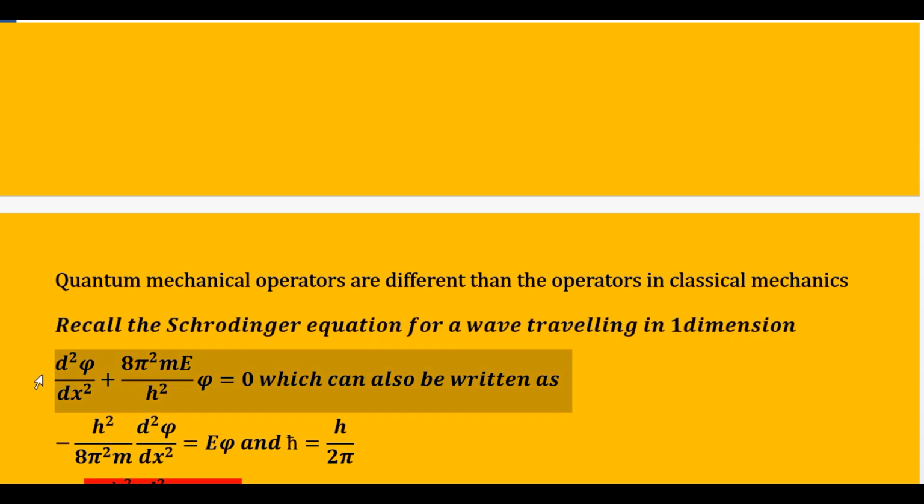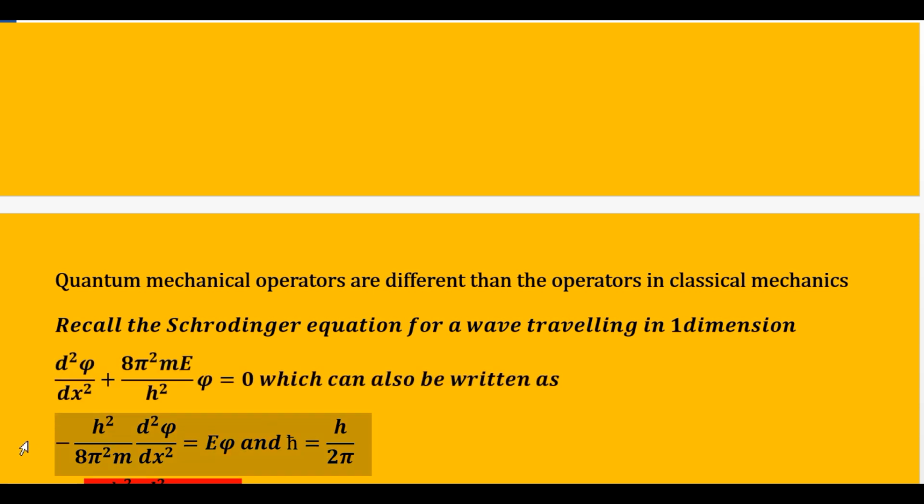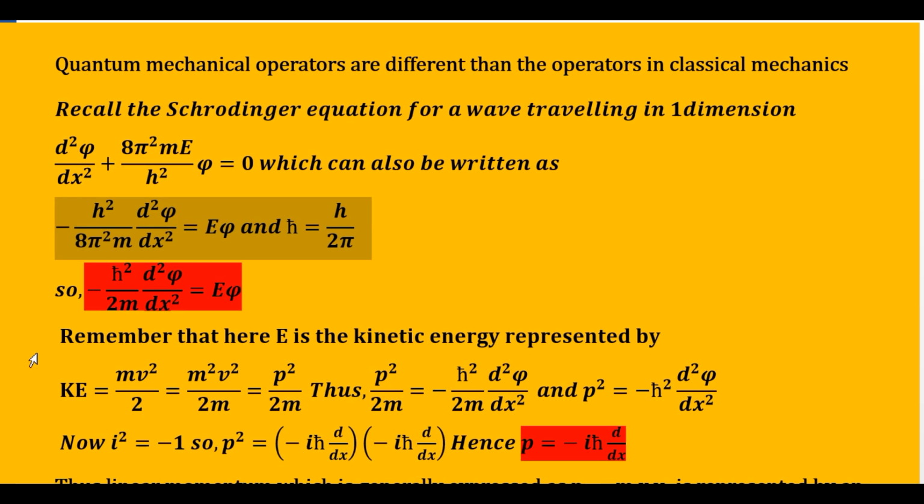If you recall the Schrodinger equation for a wave travelling in one dimension, it was like this: d square psi by dx square plus 8 pi square mE upon h square psi is equal to 0. And in this equation, you know that this E stands for the kinetic energy of the particle. E is the kinetic energy.